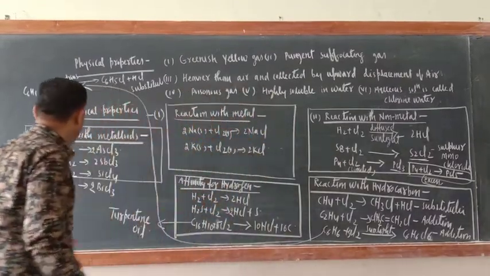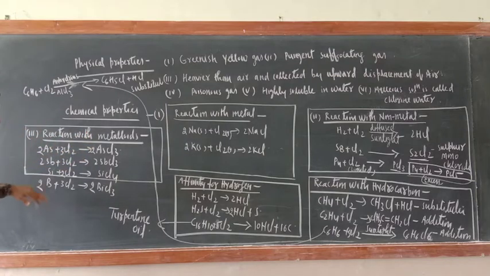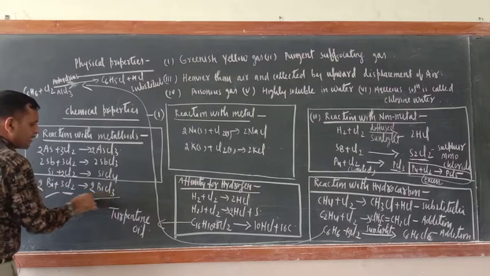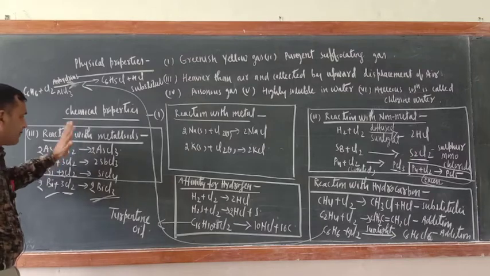Another important thing is reaction with metalloids. What are the metalloids? Arsenic, antimony, silicon, bismuth. These are metalloids. Arsenic oxidation state is +3, so arsenic reacts with chlorine and forms AsCl3. Antimony oxidation state is +3 and chlorine oxidation state is -1, so Sb plus 3Cl2 gives SbCl3. Silicon plus 2Cl2 gives SiCl4. Bismuth is also +3, so Bi plus 3Cl2 gives BiCl3. So this is the reaction with the metalloids.